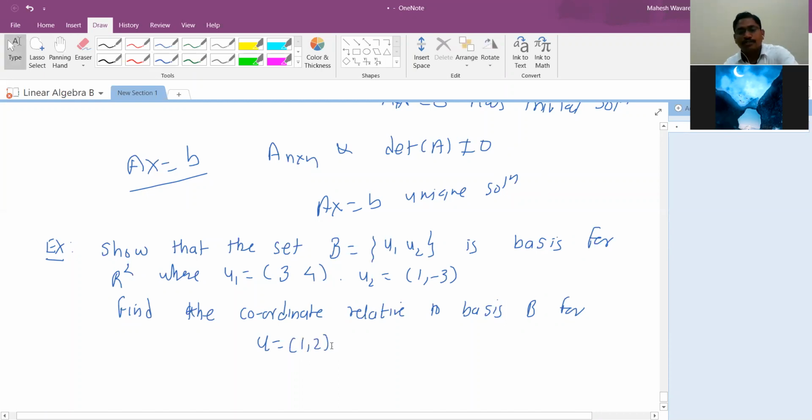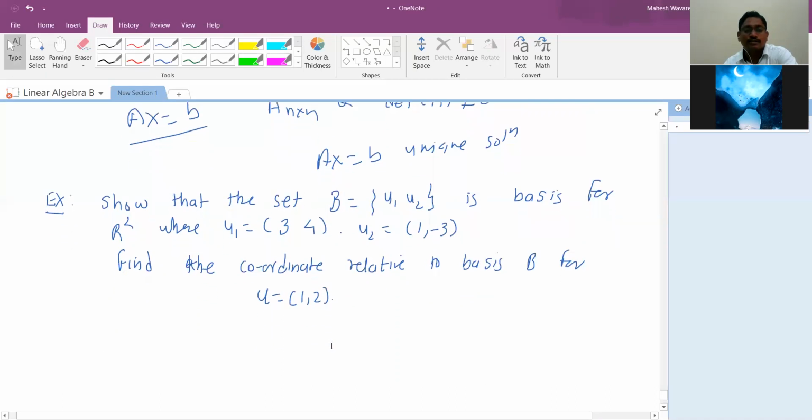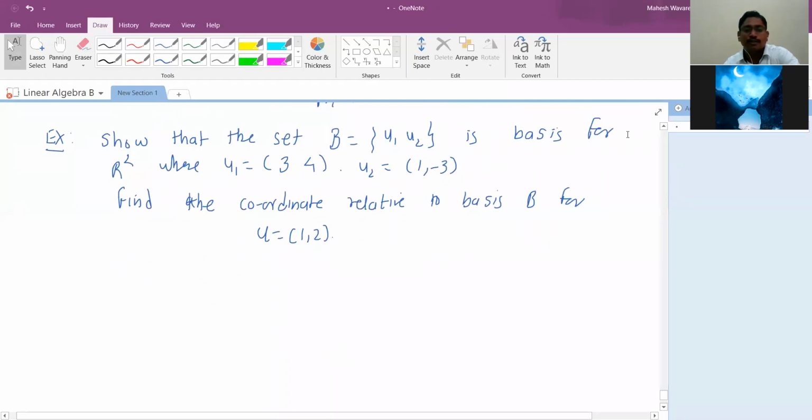So coordinate relative to basis means what? You must write this 1, 2 as a linear combination of u1 and u2.